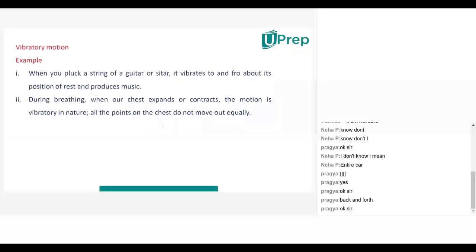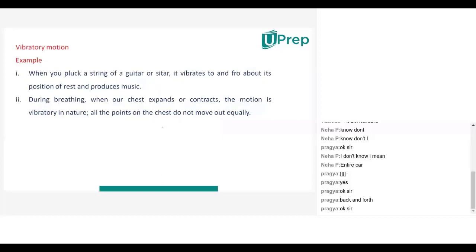Now again tell me, in oscillatory and vibratory, what is the difference? Yashika, tell me what is the difference between oscillatory and vibratory? Sir? What is the difference between oscillatory and vibratory motion? I didn't get it.